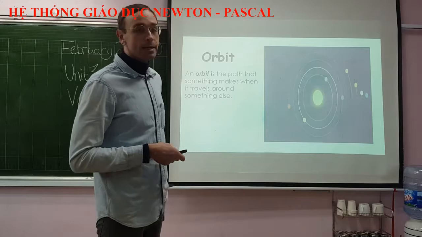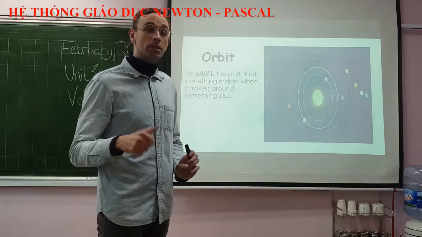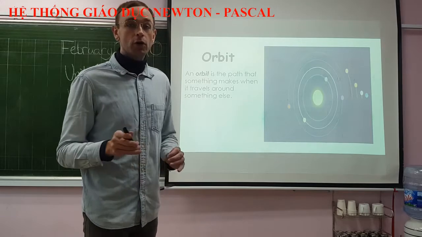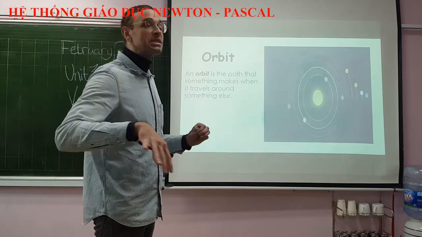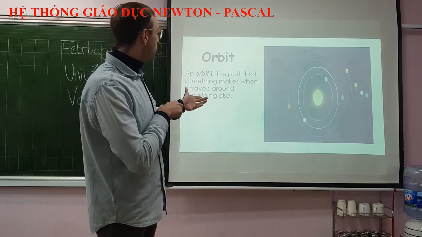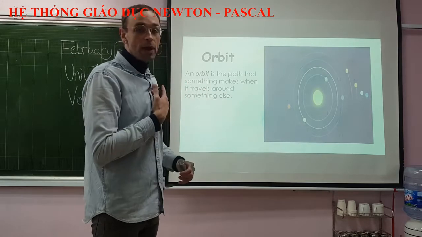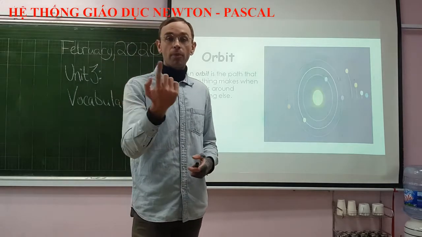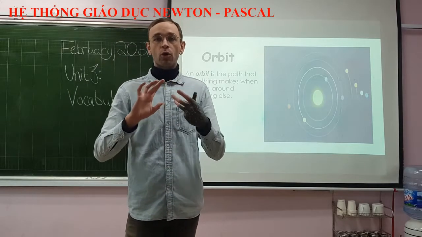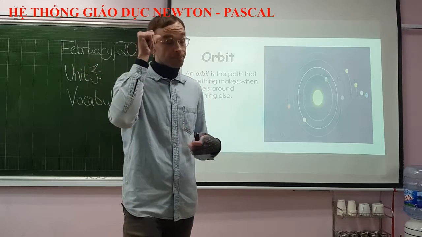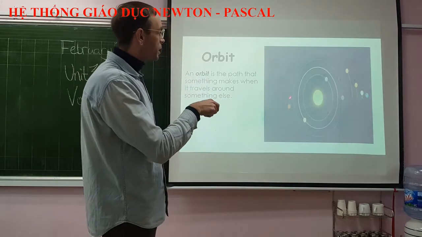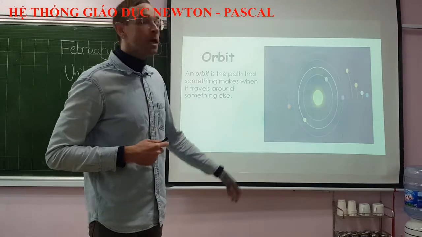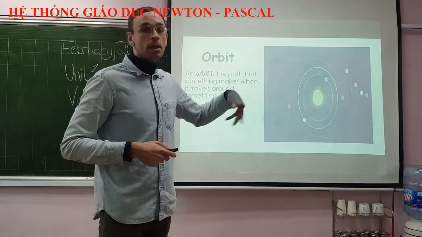So an orbit kind of has 2 definitions. An orbit can be a noun, and orbit can also be a verb. Let's talk about using orbit as a noun. An orbit is the path that something makes when it travels around something else. So the moon has an orbit around the Earth, the Earth has an orbit around the sun. So you can see the orbits right here. These circles are the paths that the planets take. These circles are the orbits.